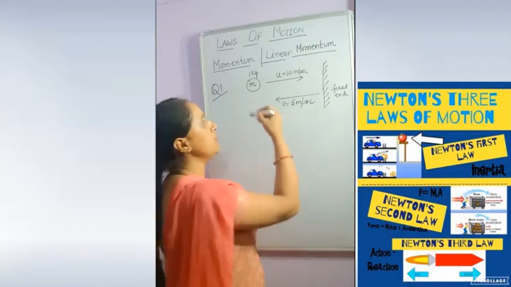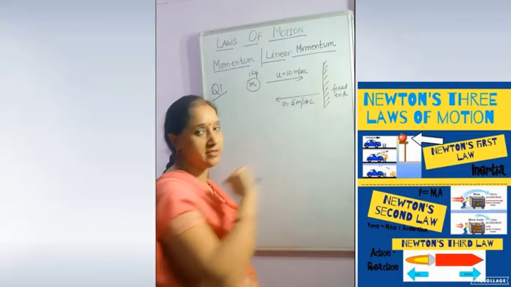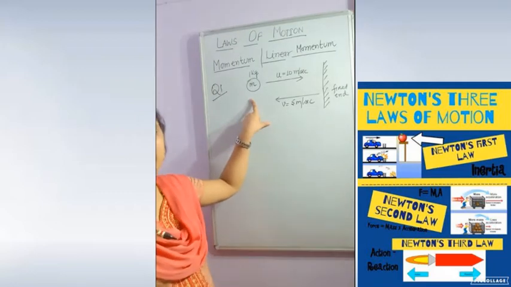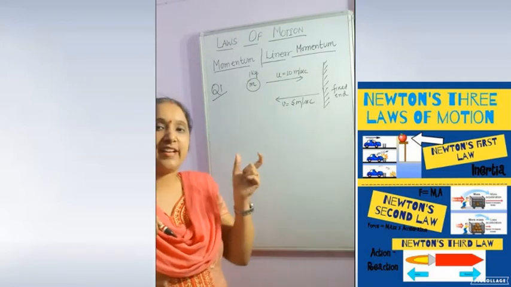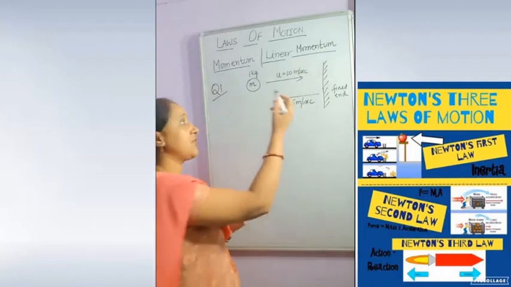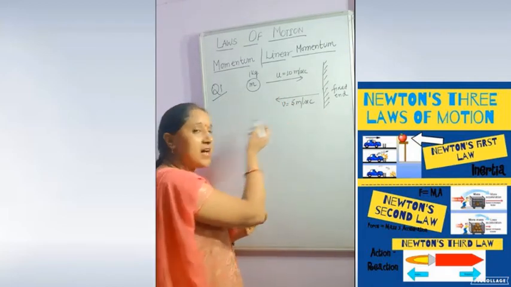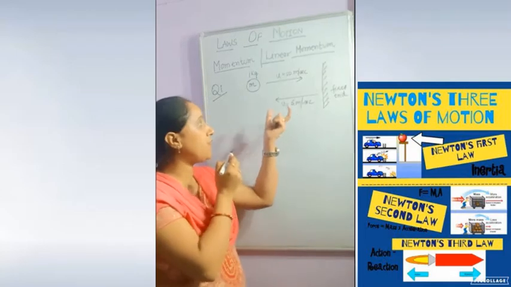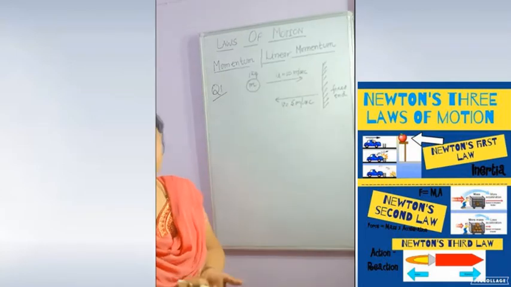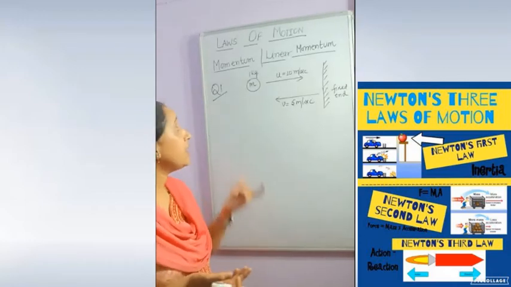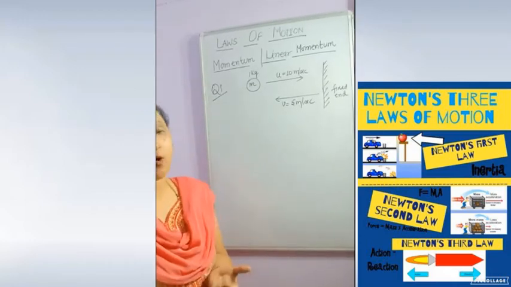I have drawn this figure. This is a fixed end. This is an object of mass 1 kg moving towards the fixed end with the speed of 10 meter per second. After striking this end, the mass is reflected with a speed of 5 meter per second. It is returned with the speed of 5 meter per second. Question is, what is the change in momentum of this mass?